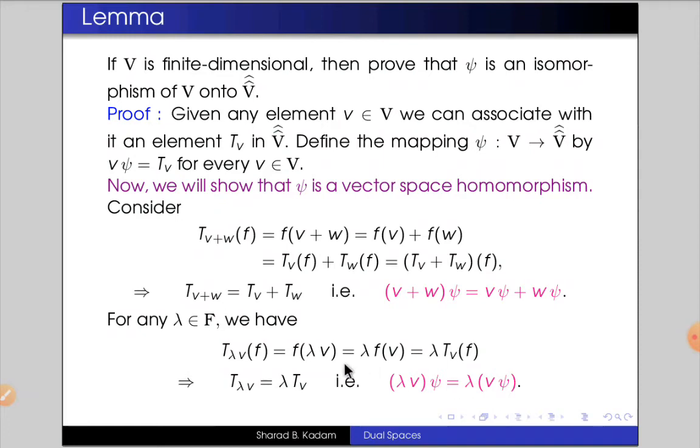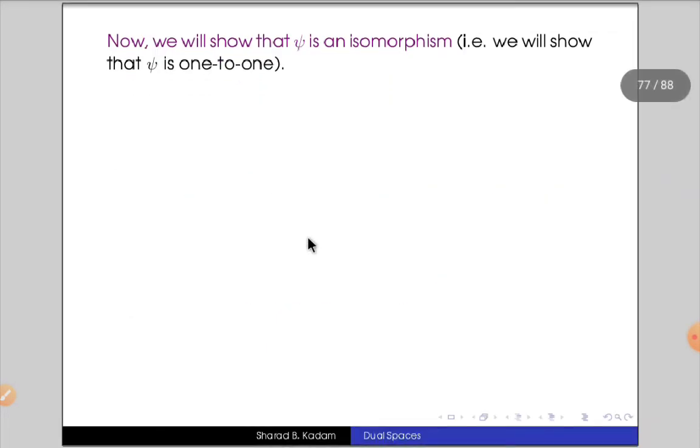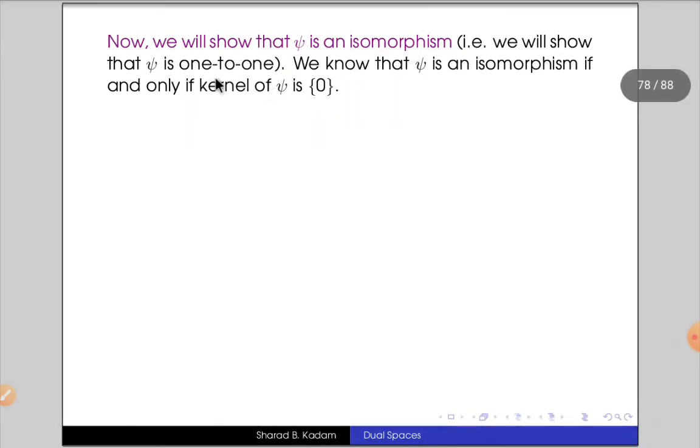So this implies that psi is a vector space homomorphism. So we have shown that psi is a vector space homomorphism. Next, our claim is to show that psi is an isomorphism. That is, we want to show that psi is a one-to-one function.